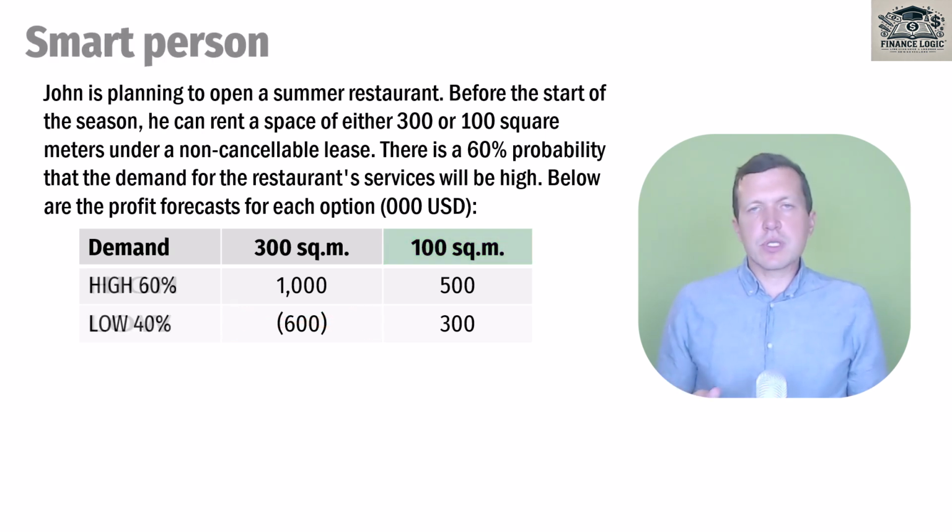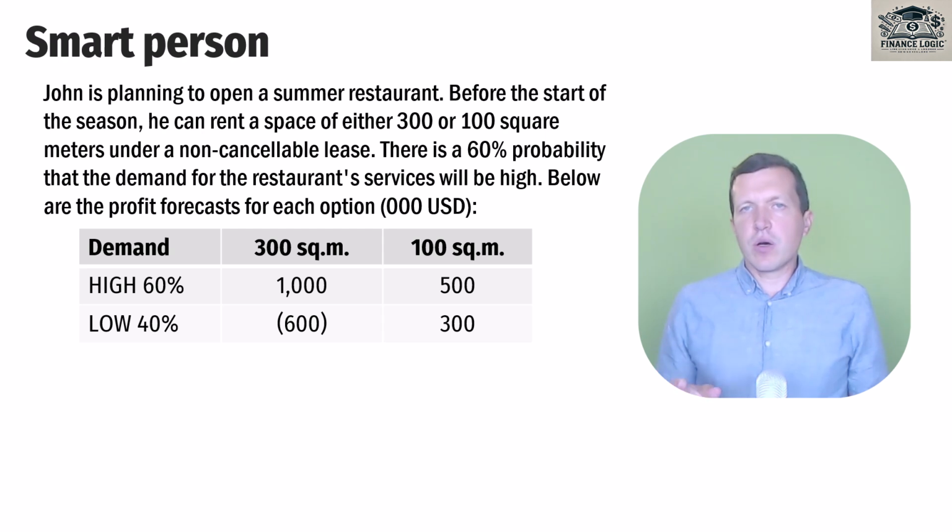A smart person, of course, should consider the probabilities of demand. And we know that the probability of high demand is 60%. We don't know where we get it. It could be some market research, or it could be past experience of our hero. So we have a 60% probability that demand is high and a 40% probability that demand is low. We have only two possible options for simplicity of our example. And in order to make the most rational decision, we should use expected values. So we need to estimate the expected profit from renting a big area and the expected profit from renting a small area.